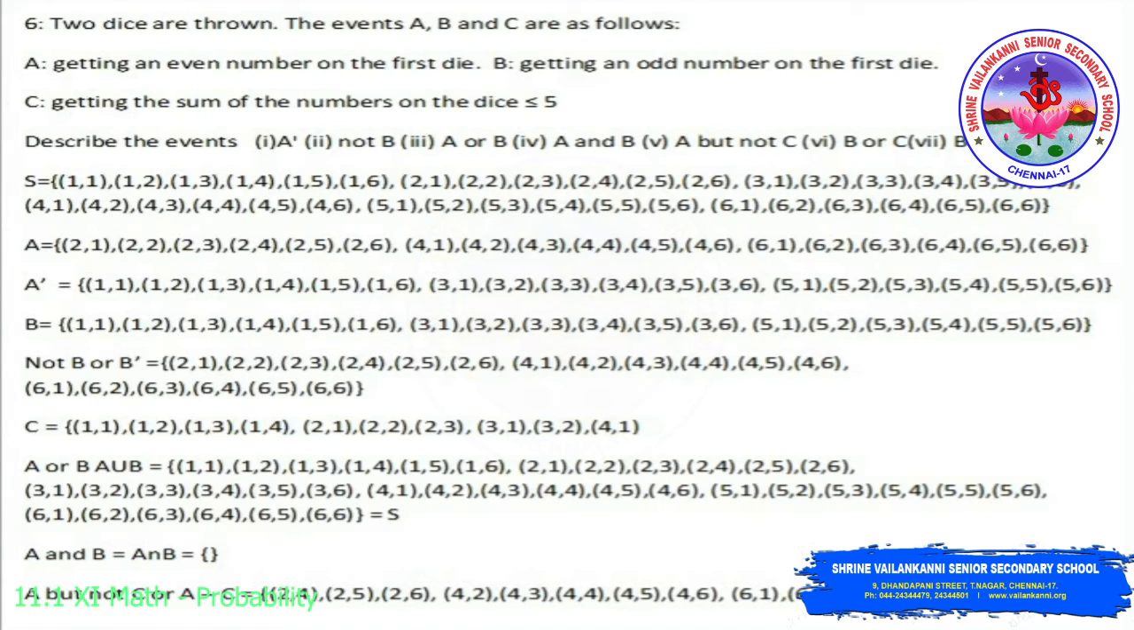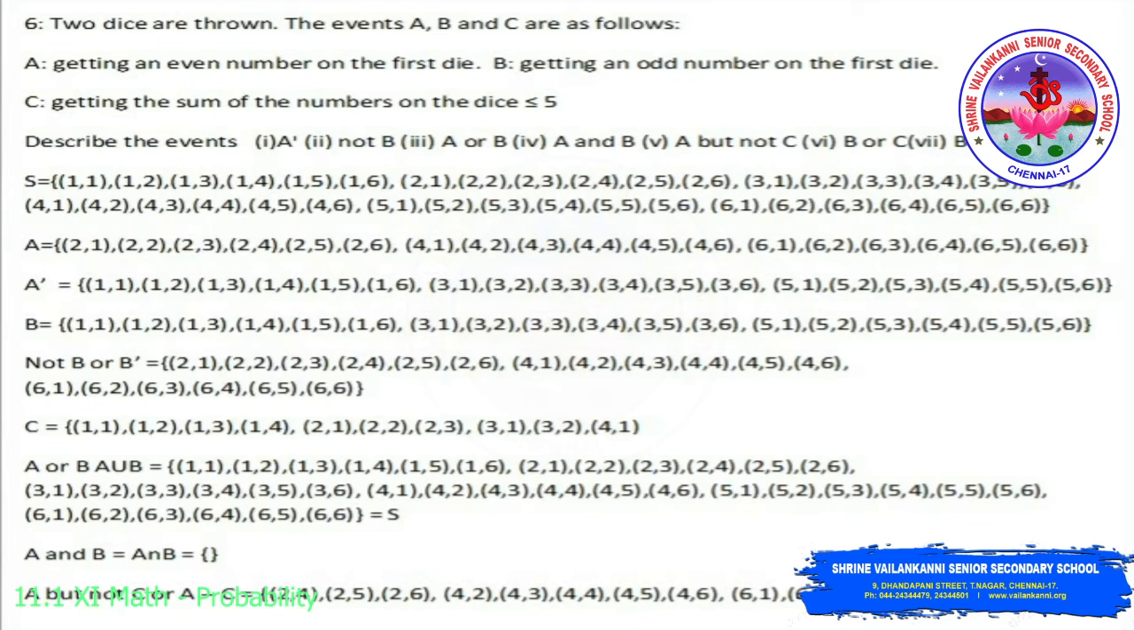Then C is getting the sum of the numbers on the dice less than or equal to 5. So when we add two numbers, it should be less than or equal to 5. Then it is 1,1; 1,2; 1,3; 1,4. If it is 1,4, when we add, we get 5. If it is 1,3, we get 4. Then if we choose 2,3, it is 5. Then 3,1, it is 4, which is less than or equal to 5. So these are the elements written in C.